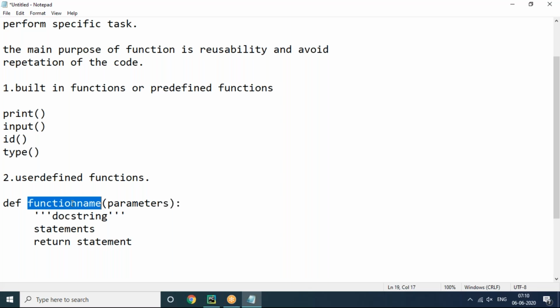So the function name is case sensitive. The way we mention it, the same way we have to call it. So all rules are applicable for the function name. A function name can uniquely identify the function; any valid name you can consider as a function name.